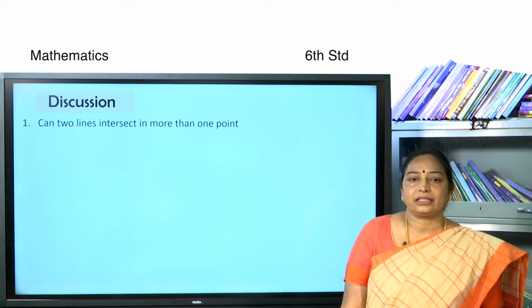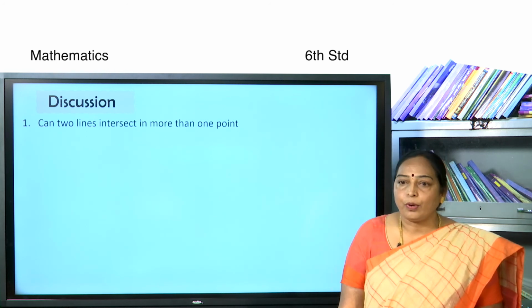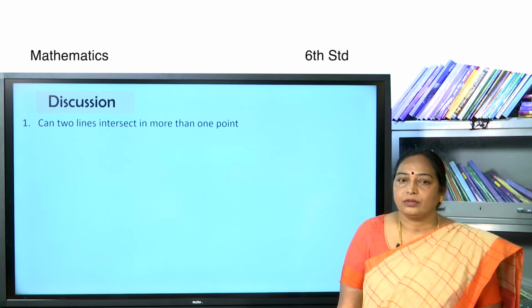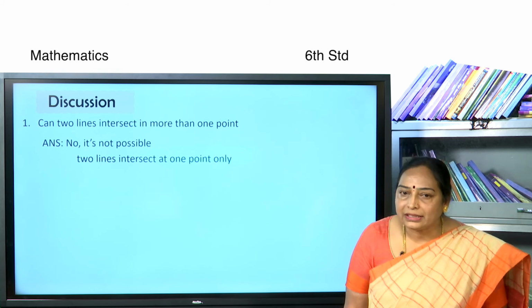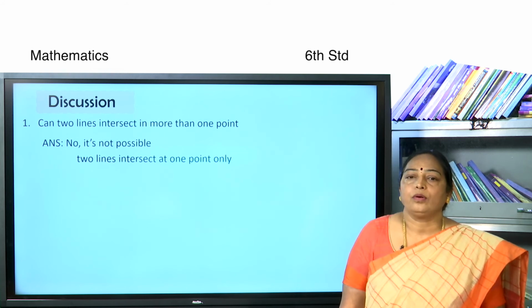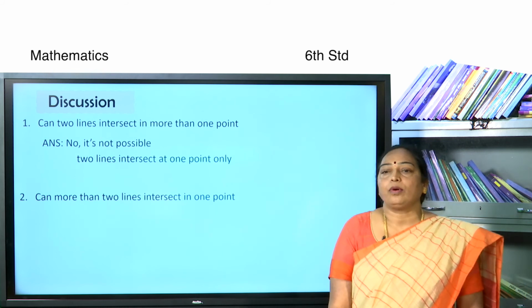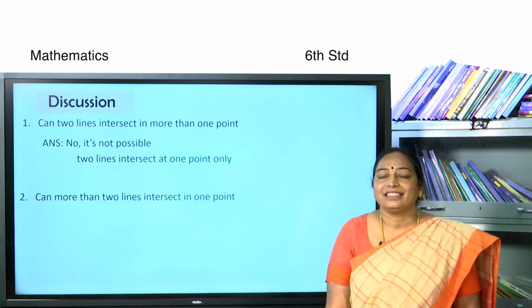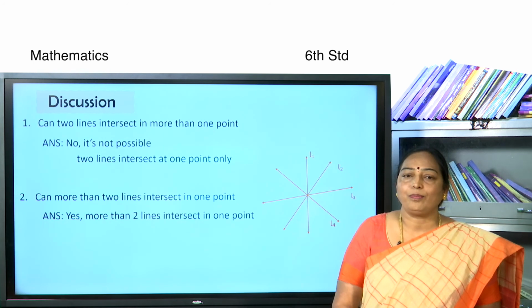Children, let us discuss. Can 2 lines intersect in more than one point? No, it is not possible. 2 lines intersect at one point only. Can more than 2 lines intersect in one point? Yes, more than 2 lines intersect in one point.